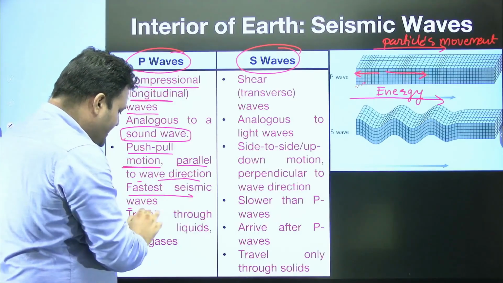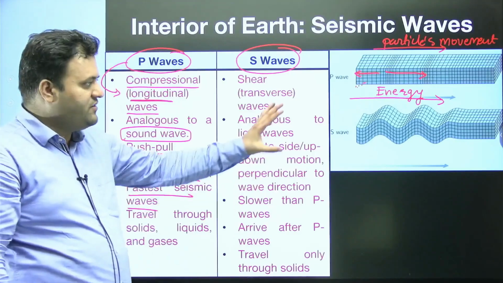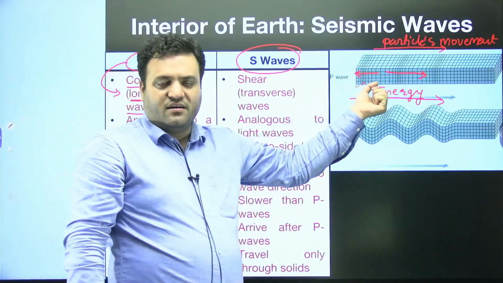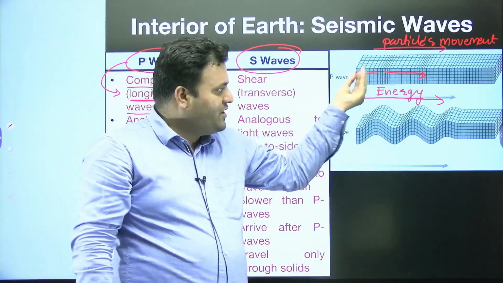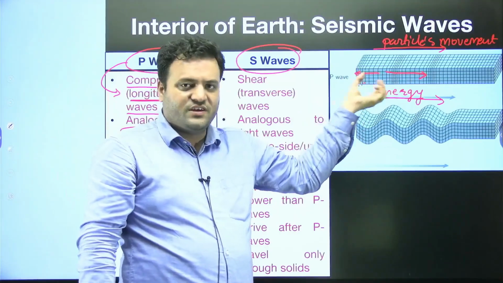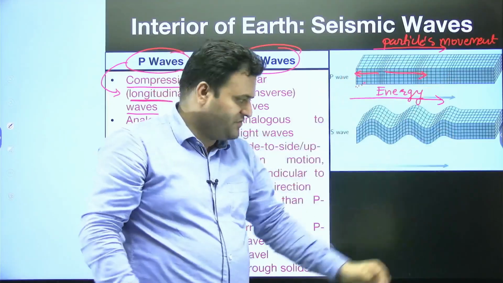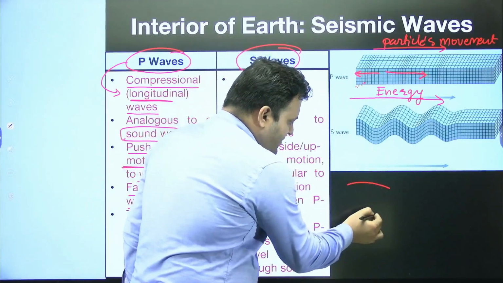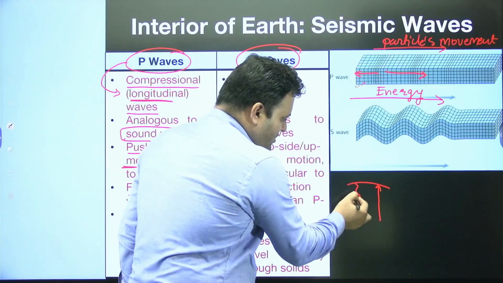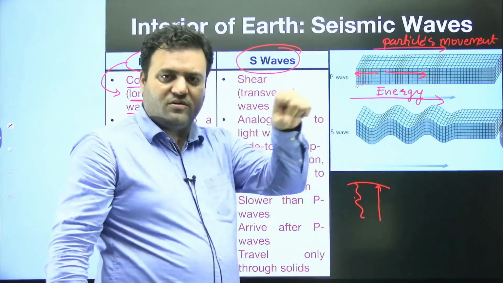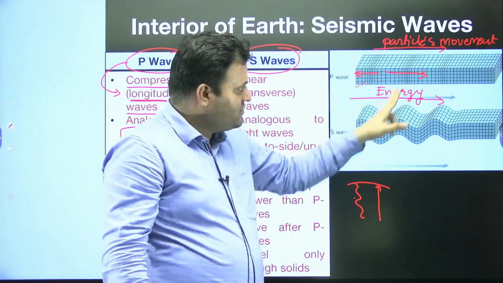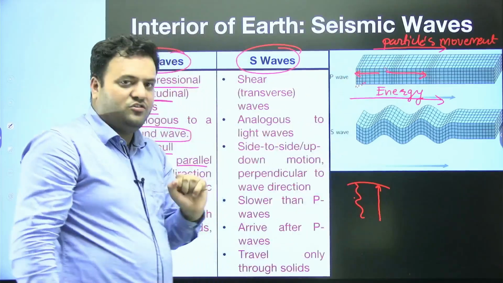These are the fastest seismic waves. P waves are the fastest because when energy is released, we have a back and forth kind of motion, so they appear first on the surface. For example, here we have a P wave, and this is how the S wave would move. The S wave takes more time to make its cycle, while the P wave arrives on the surface faster.